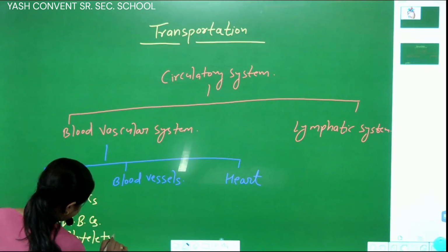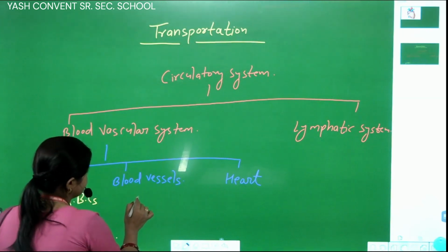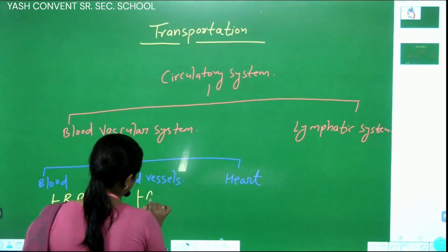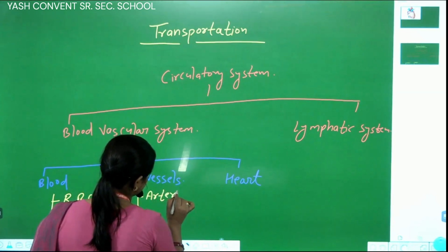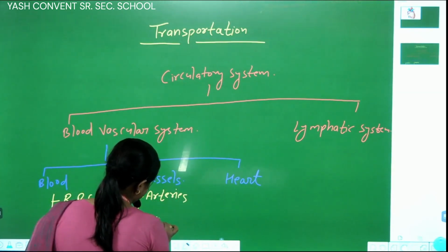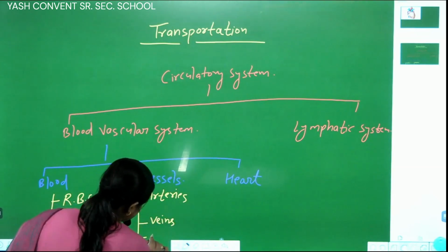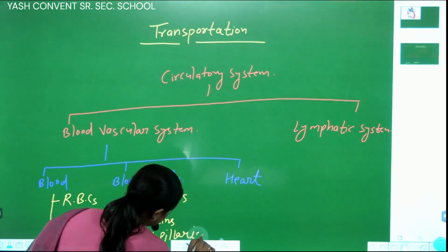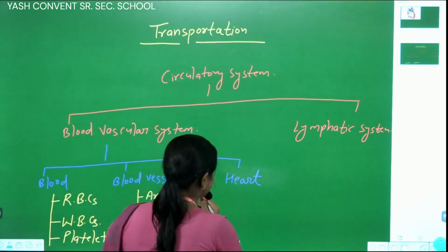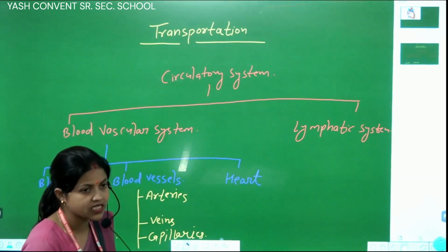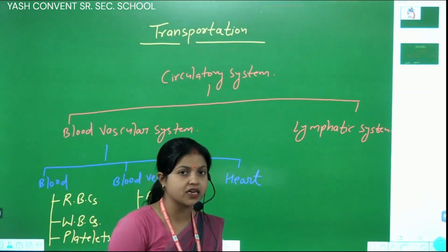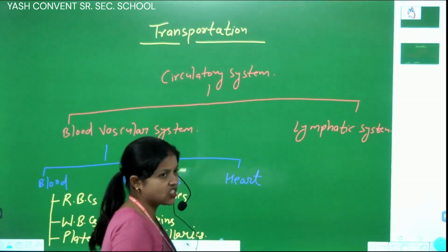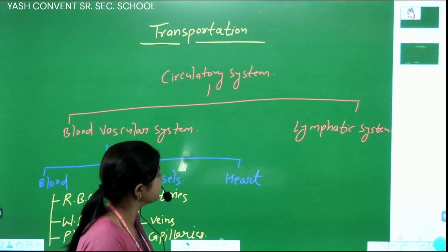In blood vessels we will discuss arteries, veins, and capillaries. And in the heart I will explain the shape, size and color of the heart, the function of the heart, how many chambers occur in the human heart, etc.